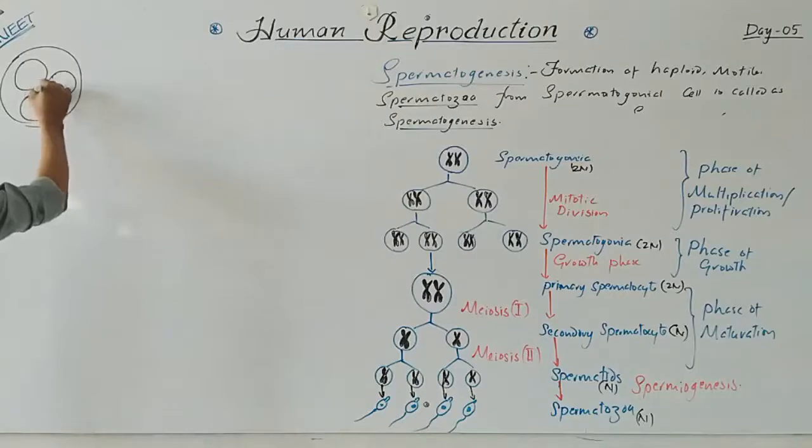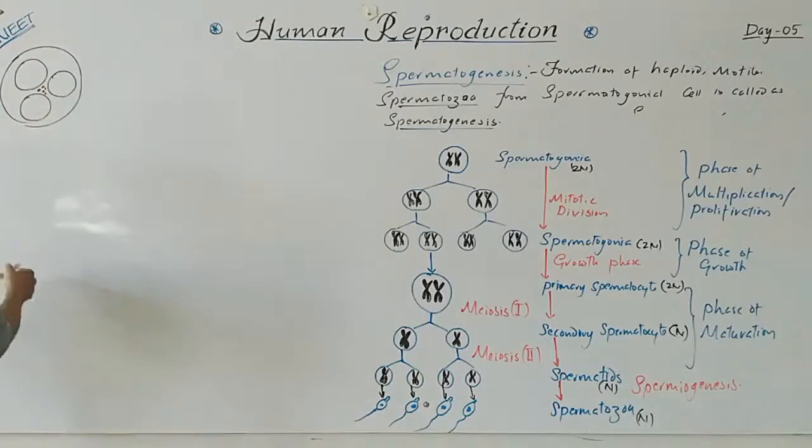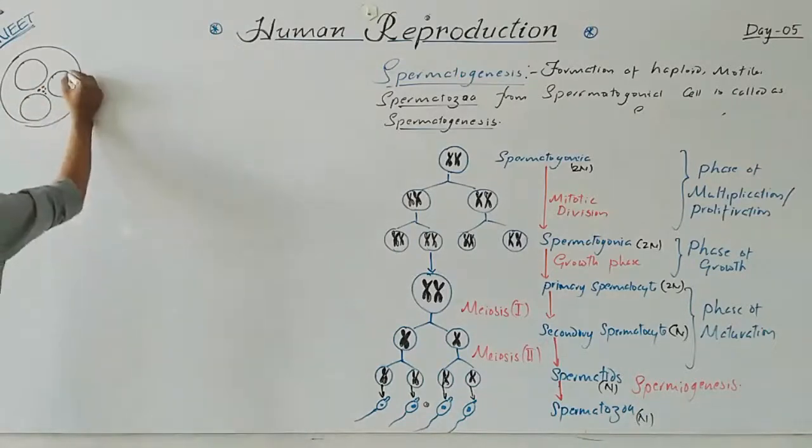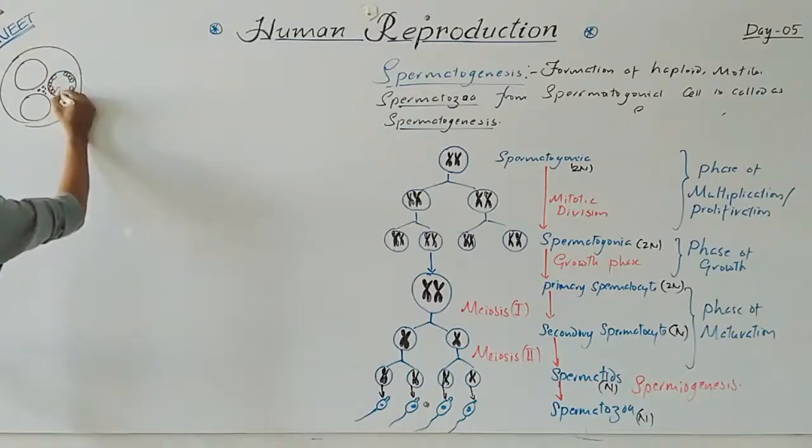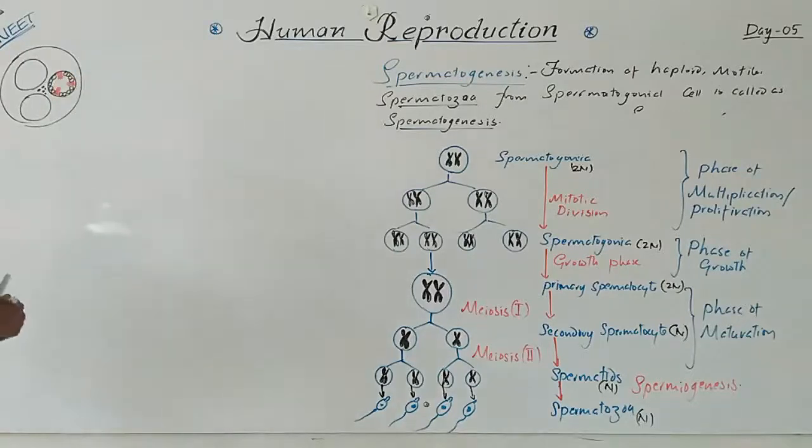In between them is the interstitial space, where the Leydig cells are present. Inside the seminiferous tubule, 2 types of cells are there: the primordial or primary germ cells, which undergo division, and in between them some special cells, the Sertoli cells. These red ones are the Sertoli cells, also called nurse cells or sustentacular cells.